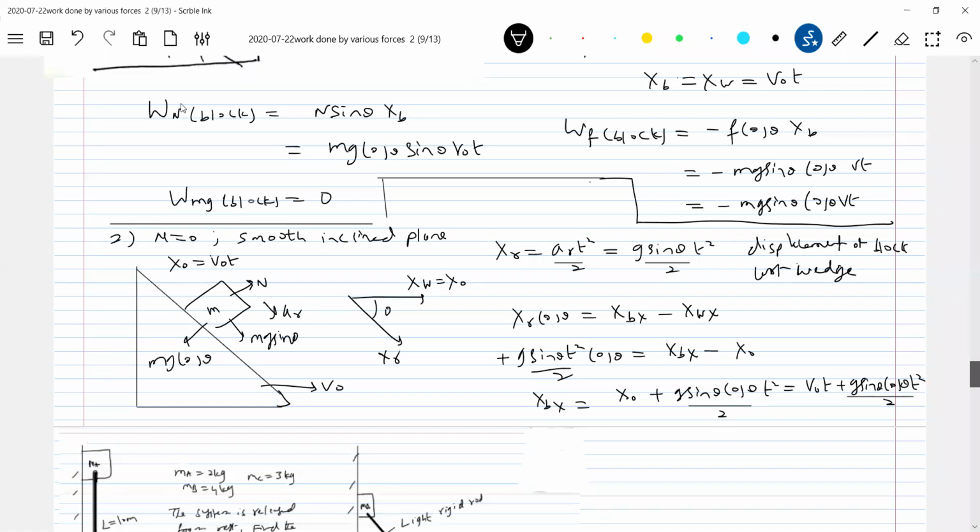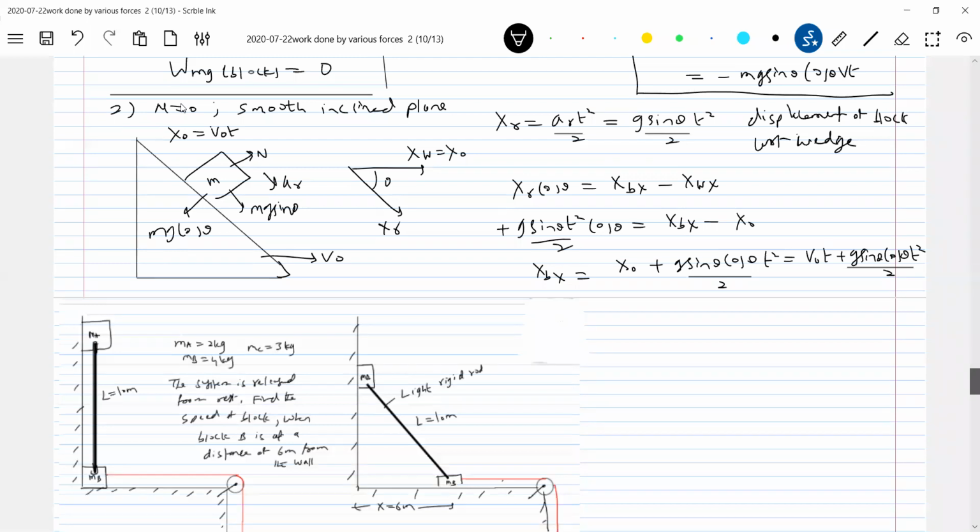So now the displacement of the block with respect to the ground along the y-axis. What should be the value of that? I'll scroll down. x_by should be equal to x_R sine theta. Same thing as in the previous problem. Now calculate the work done by the normal contact.